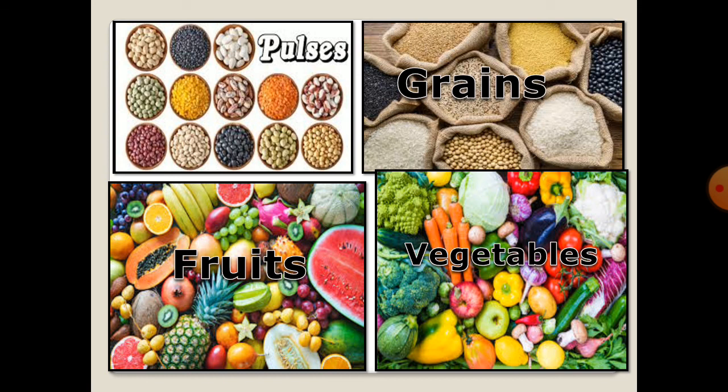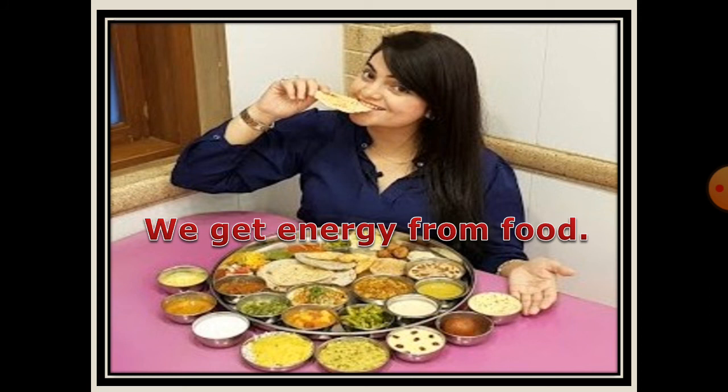We make food by cooking grains, pulses, various vegetables, etc. We also use fruit as food. We need food to live. Food is our primary need. Without food, our life is not possible. We get energy from food. We require energy to do any kind of activities or work.